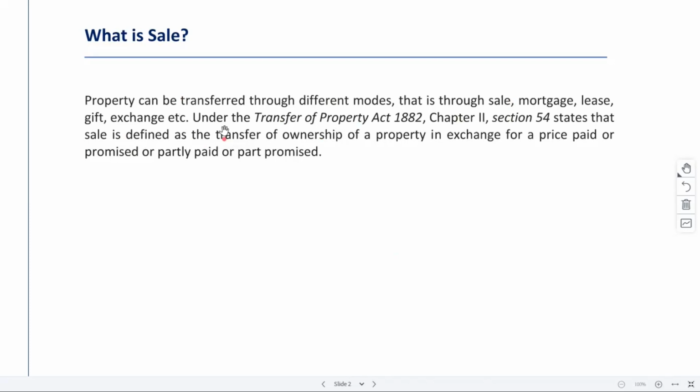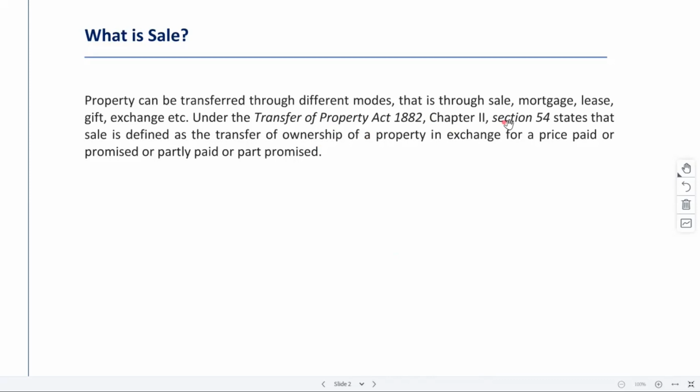So it is defined as transfer of ownership of a property in exchange for a price paid or promised, or partly paid or partly promised, right? Now these things from the definition are very important, from where MCQs are again being asked, all right? So you can note down the important points. What is sale? Based on the definition provided under section 54, it is transfer of ownership of a property.